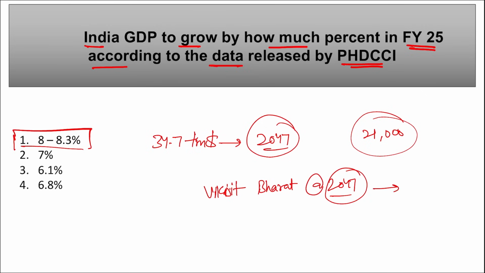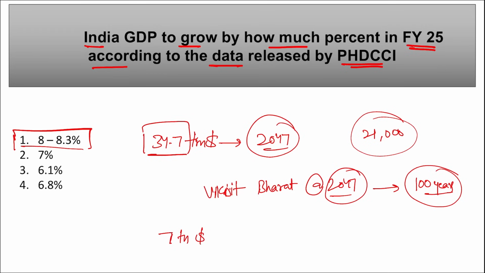Why 2047? Because in 2047, 100 years of independence will be completed. The target is to reach the $7 trillion mark by 2030 and $34.7 trillion by 2047. Take a note of this, important.